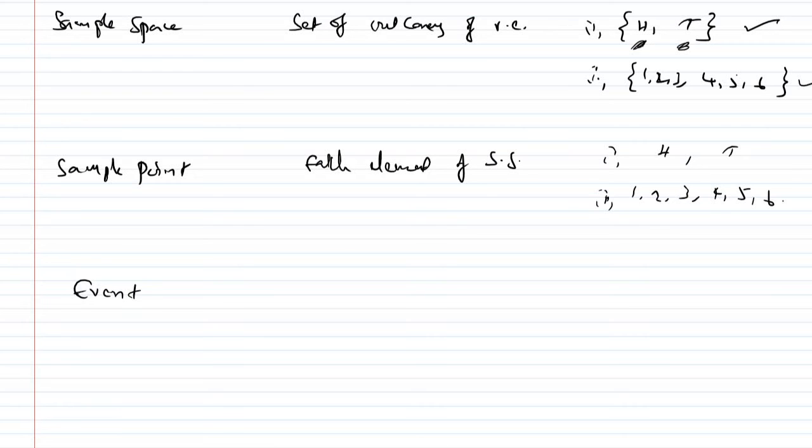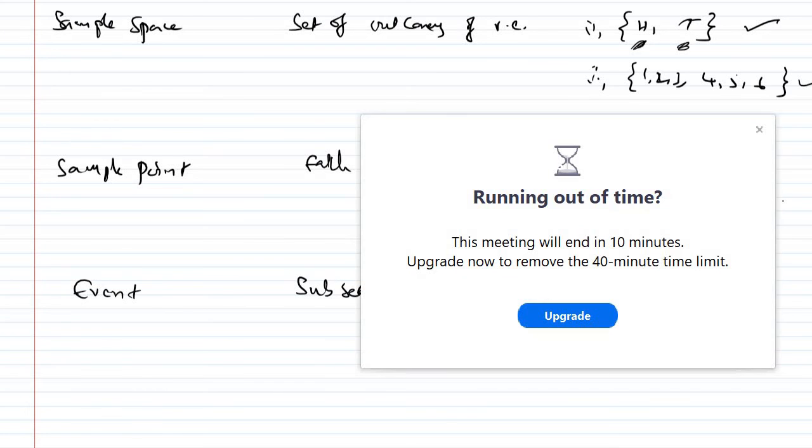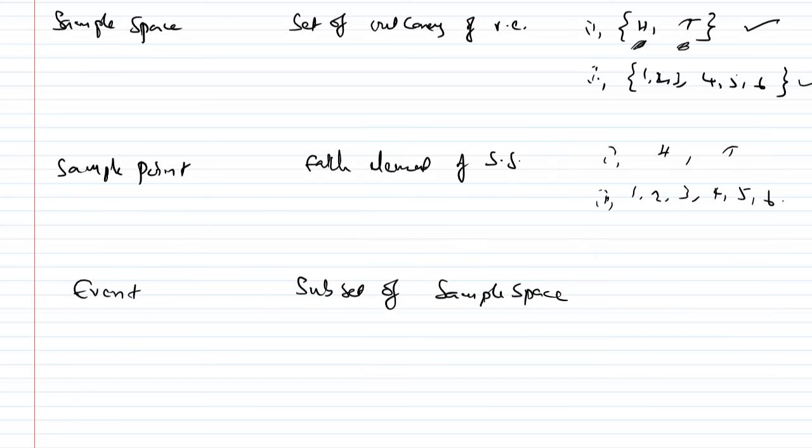Next one is event. A subset of the sample space is called an event.